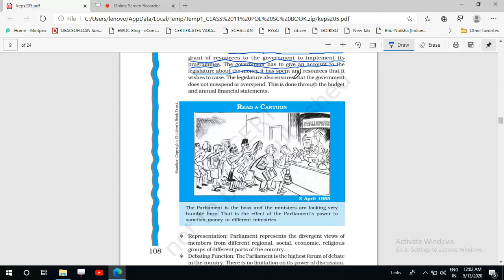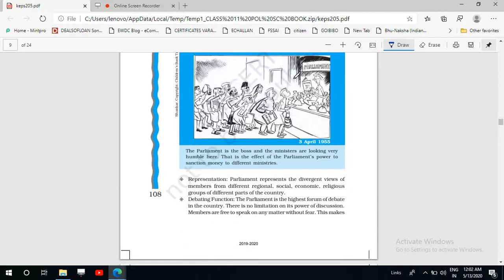And our country is full of diverse people. Our country is full of people belonging to different social, different economic, different religious groups, and all these different groups are getting representation in the parliament. So our parliament represents the complete country. The whole country is represented by the parliament.